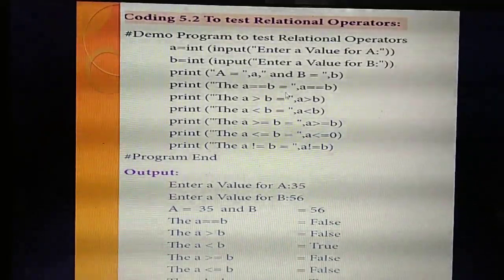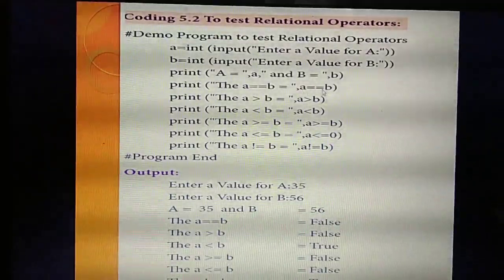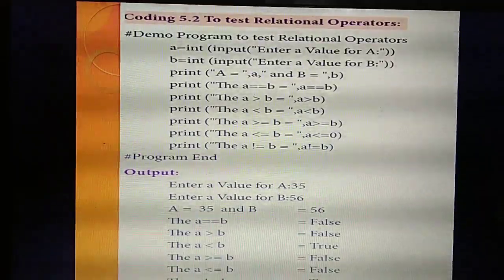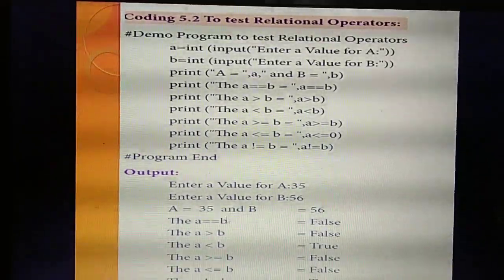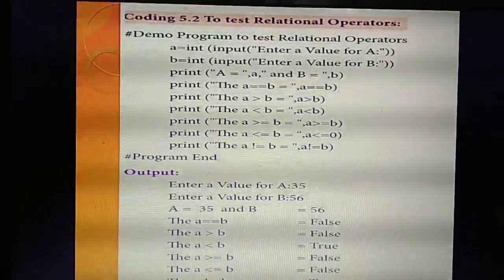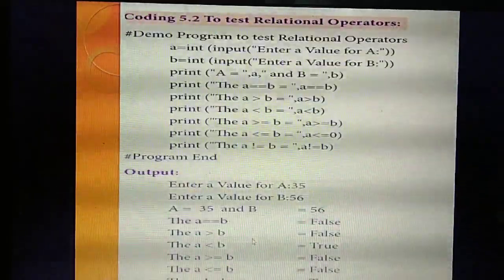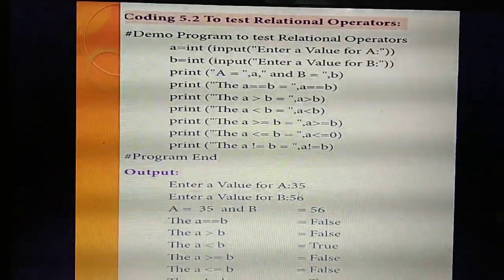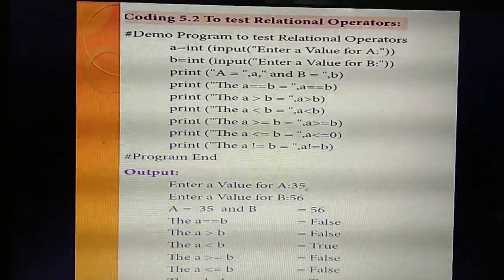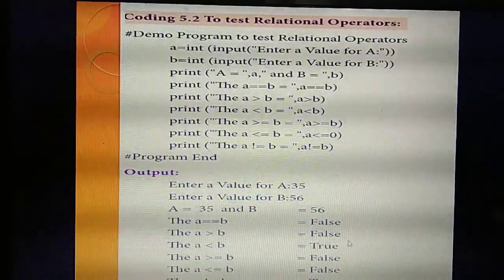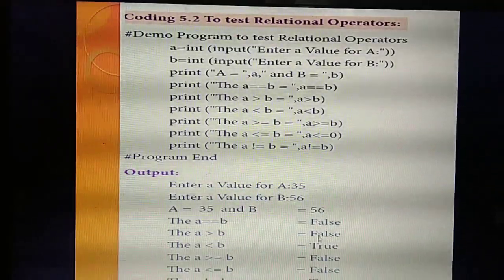Then what's the next line? The A double equal to B. So you check the condition whether A is equal to B. No. Condition false. Next, A greater than B. Wait. So what's the value of A? 35. What's the value of B? 56. Whether A greater than B? No. So the condition is false.